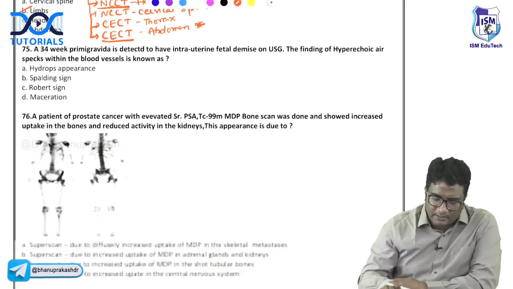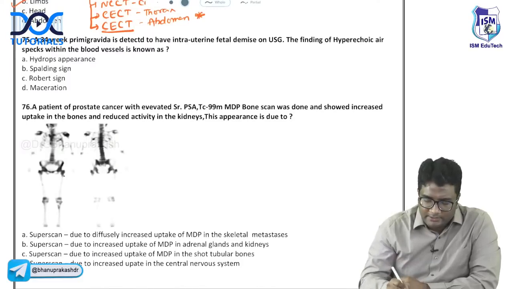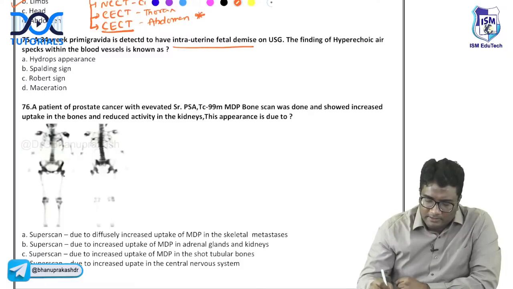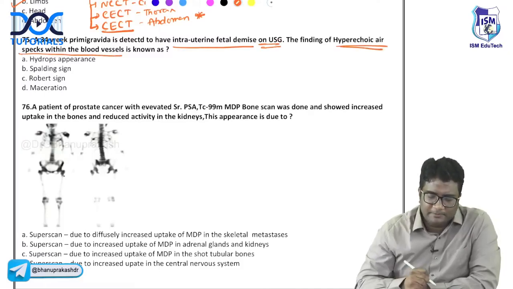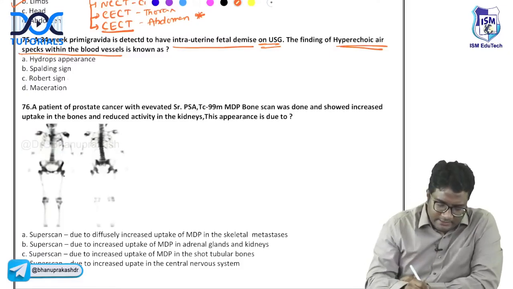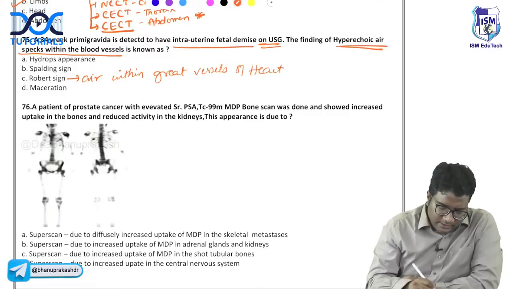Next, look at the next one. A 34-year-old primigravida is detected to have intrauterine fetal demise. IUD is there. And on ultrasound, there are hyperechoic air specks within the blood vessels. So air inside the great vessels and heart, within the great vessels, aorta, vena cava, right, and heart. This is called Robert's sign.